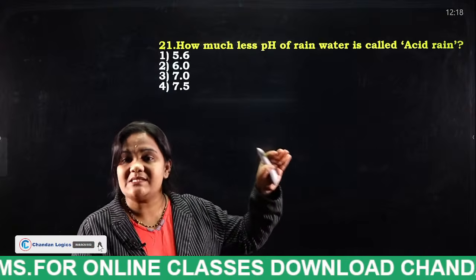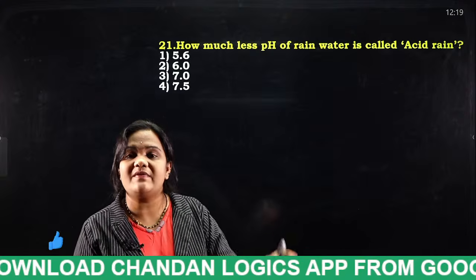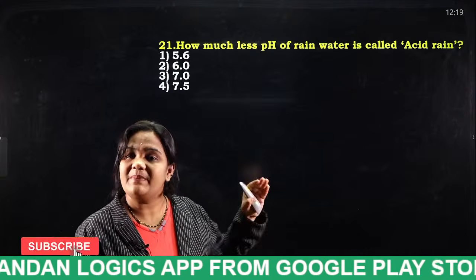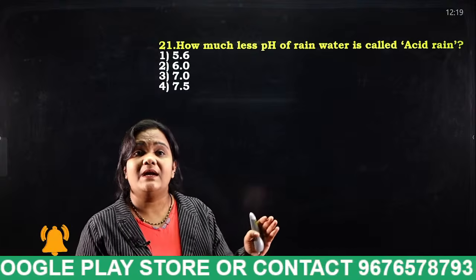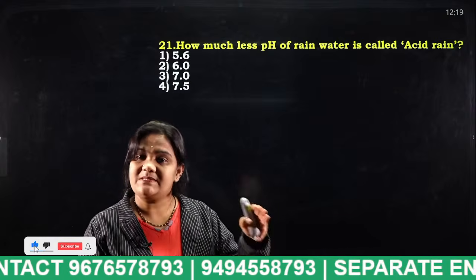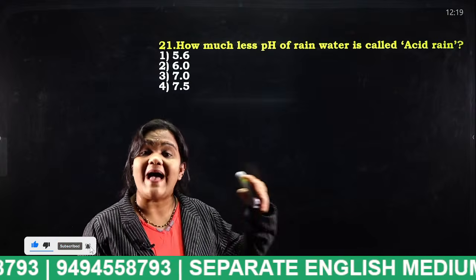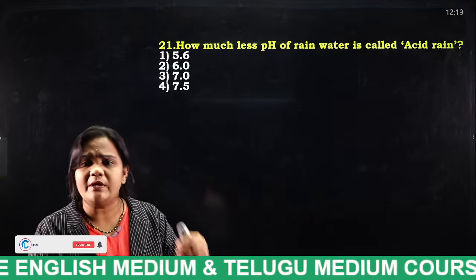If the pH is less than 7, it is acid. If the pH is equal to 7, it is a neutral solution. If the pH is greater than 7, it is a base. We all know the pH of water is 7, but the pH of acid rain is 5.6. Why is it 5.6 even though it is water?